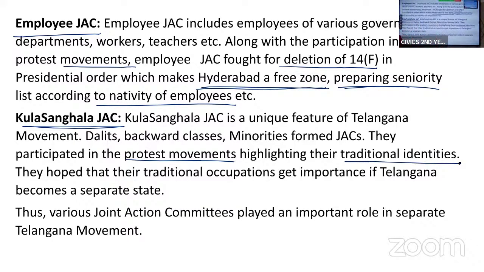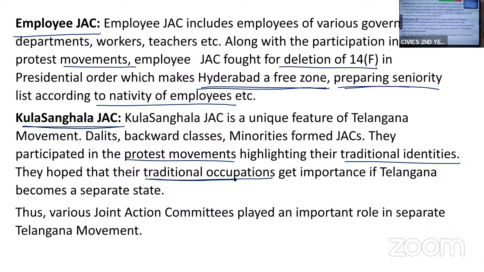They hoped that their traditional occupations would get importance if Telangana becomes a separate state. So they formed Kula Sanghala JAC.